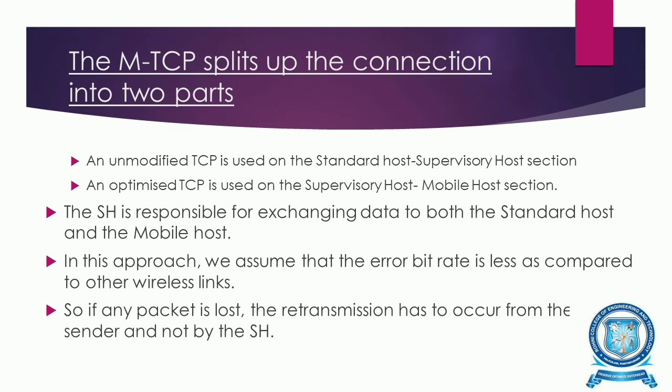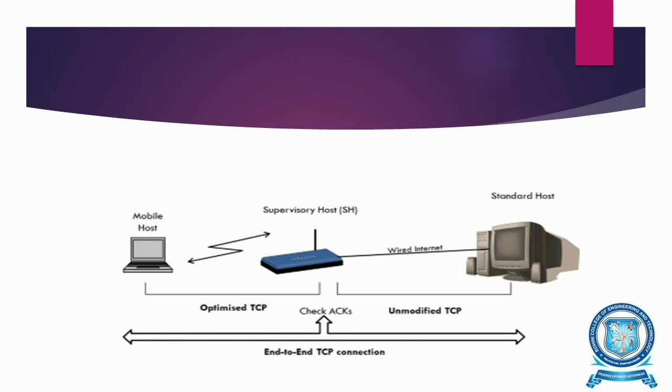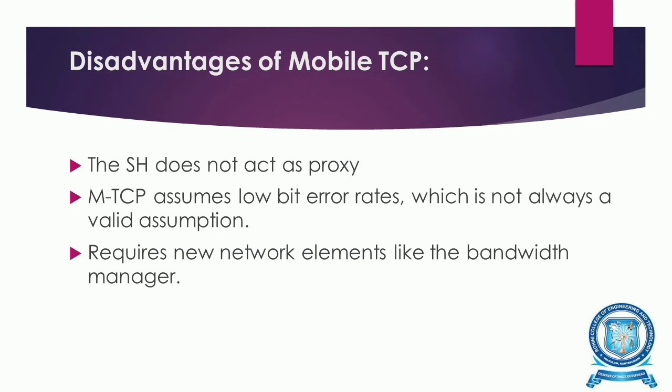This is shown in the following figure. Here consider this diagram. We have mobile host MH, supervisory host SH, and standard host. So that is divided. This is the supervisory host and the standard host is on the wired internet, and it is optimized TCP, and the right side one is unmodified TCP.